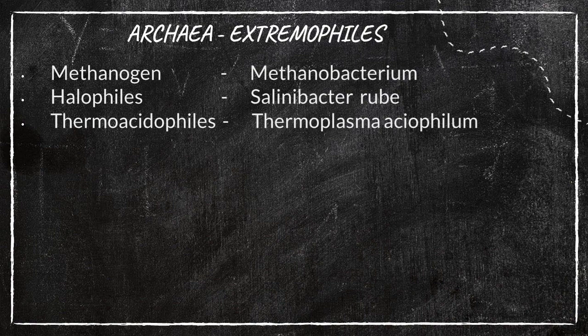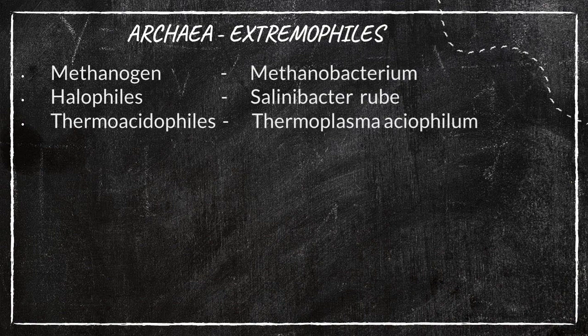Okay. So these archaea are classified into three. What are the three? The first one is methanogens. The second one, halophiles. The third one, thermoacidophiles. Okay, so let us see one by one. Examples for methanogens, halophiles or thermoacidophiles are not given in our textbook, but anyhow, I can display an image of each variety. Do you remember these three types? Methanogens, halophiles, thermoacidophiles.